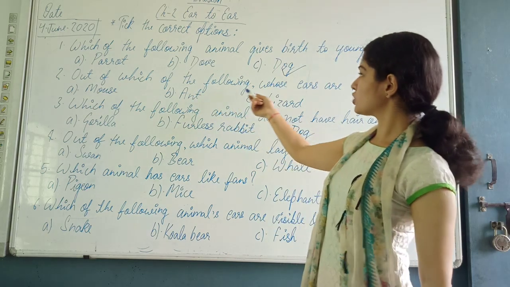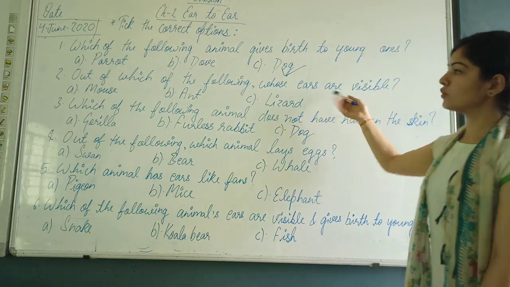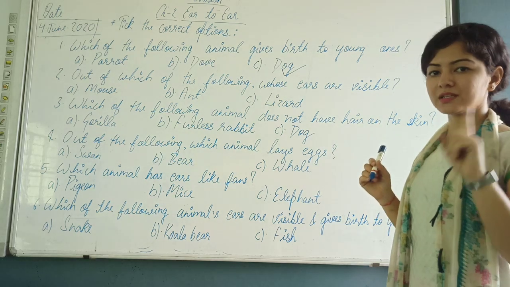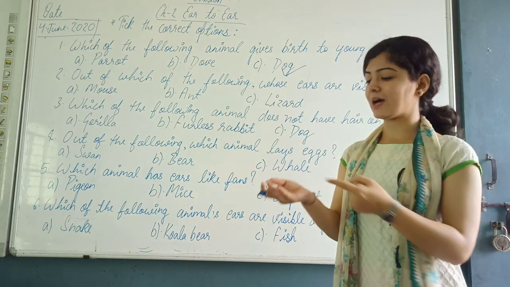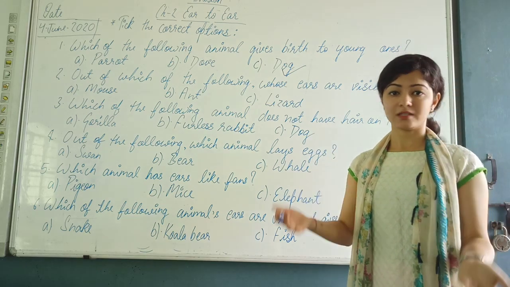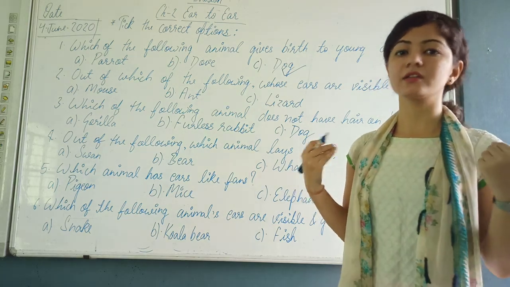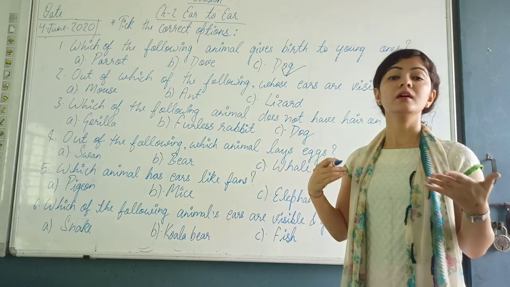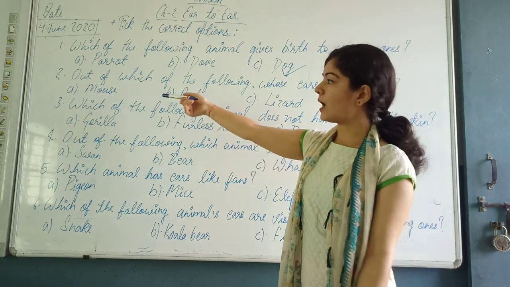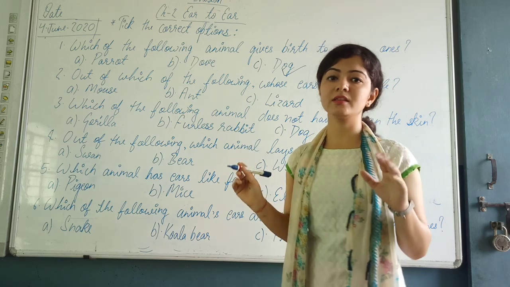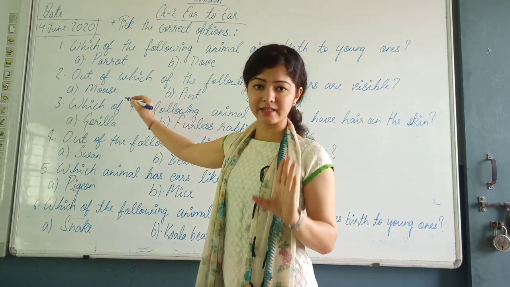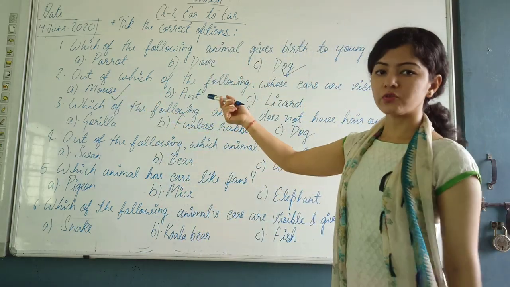Second one, which of the following animals has visible ears? Out of these animals, whose ears can you see properly? There are two types of animals. First are those whose ears are not visible, for example, the frog and the fish. The other type are those animals whose ears are visible. For example, my ears are also visible. In the same way, there are other animals also whose ears are visible. So let's see the options. Mouse. Have you ever seen the ears of the mouse? Yes, I have seen the ears of the mouse. So mouse is the correct answer for this question. The ears of the mouse are visible.